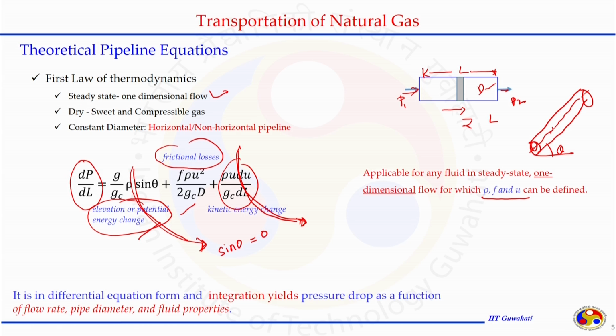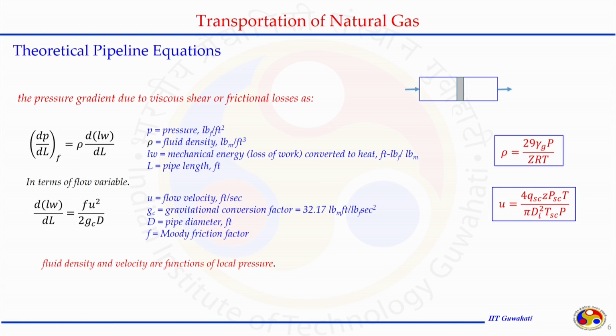The pressure drop is happening because of the frictional losses only, and when we do so, we get a very simplified equation that says the pressure drop because of friction can be related to the viscous shear or the frictional losses, and that is dP by dL is equal to rho times some mechanical energy losses of work that is getting converted to heat when the fluid is flowing through this tube. Because of the resistance offered by the tube line, the heat will be released to the environment, and that will be equivalent to the pressure drop happening because of these friction losses.